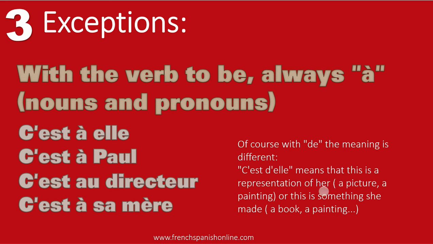For example, if you say c'est d'elle, here you mean that this is a representation of her. It may be a picture, a painting, whatever, or this is something she made. For example, if she wrote a book, we can say c'est d'elle. If she painted something, you say c'est d'elle. But of course, it can be a painting about a house, about anything, nothing to do with her, but you can say c'est d'elle in this case. So you see the difference again between c'est à elle, that belongs to her, and c'est d'elle, actually here, it's a representation of her.